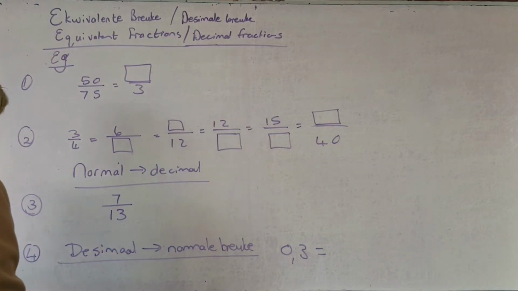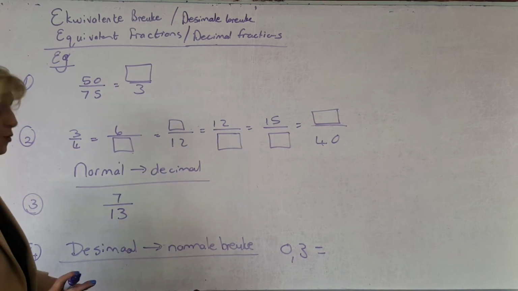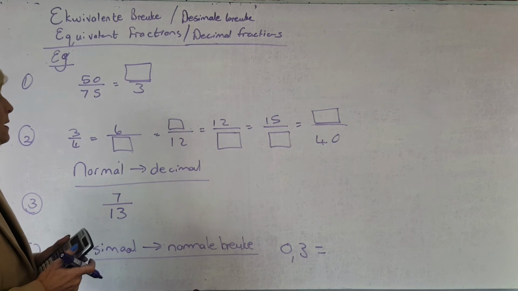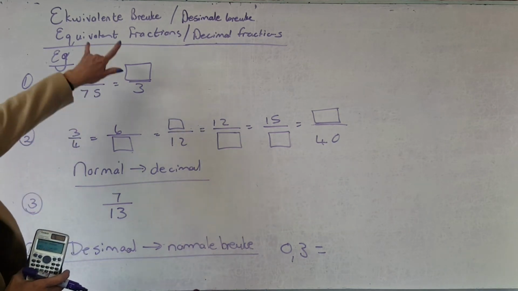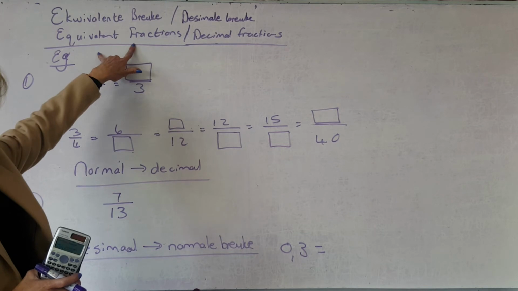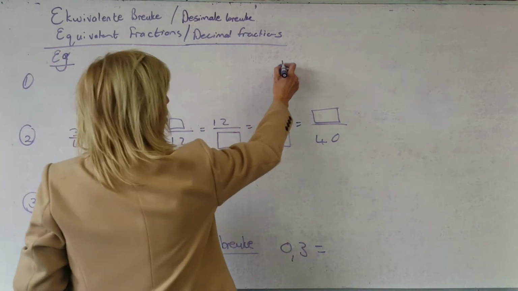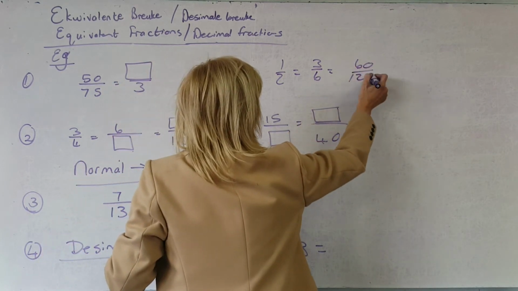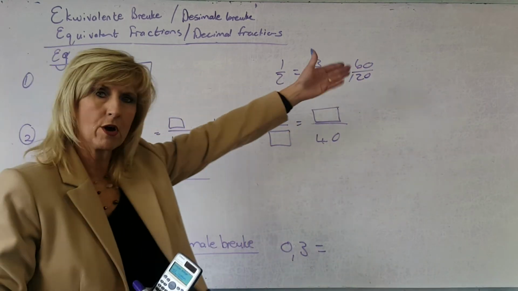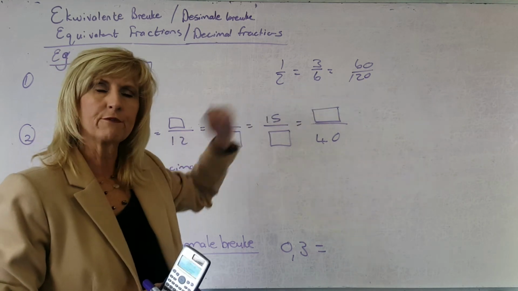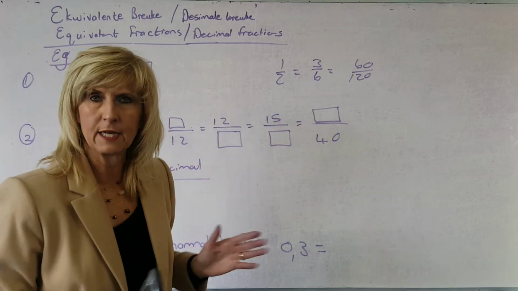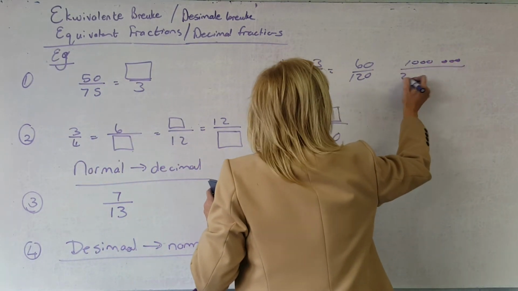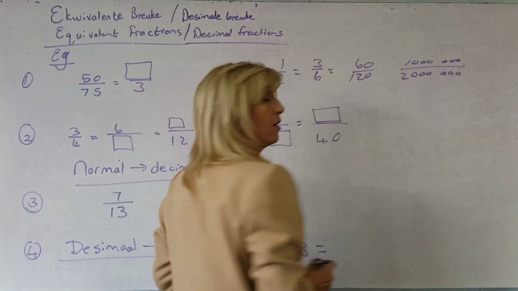Alright, we're busy with the fractions, and some of these are so easy, and your calculator is key. Jy moet 'n ordentlike sakrekenaar hê, moet jy dit om te kan gebruik. So, if the question says I have to get equivalent fractions, dis nou om te kan sê, but a half is the same as 3 over 6 is the same as 60 over 120. En hoeveel kan ek nog daaraan gaan das? How many of those equivalent fractions can I get? Infinitely many. I can have 1 million over 2 million. It's still a half.